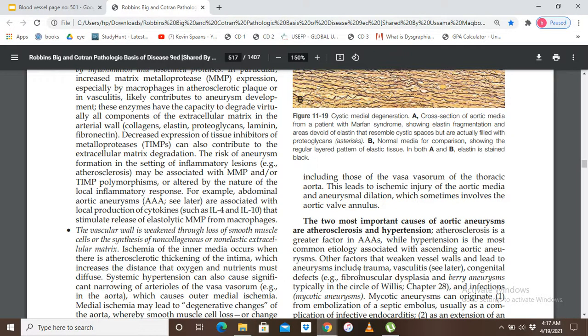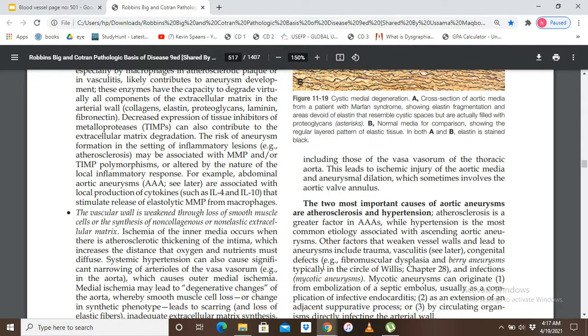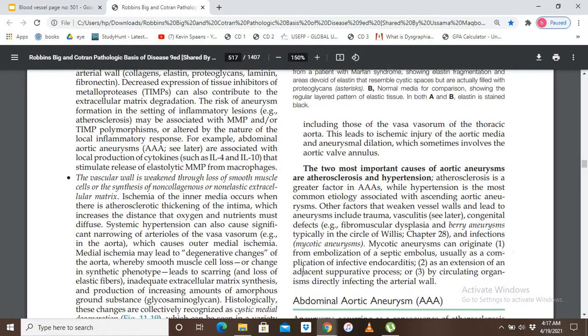Other factors that weaken vessel walls and lead to aneurysm include trauma. These are minor factors that contribute to aneurysm, for example trauma, vasculitis, congenital defects such as fibromuscular dysplasia, and aneurysm typically in the circle of Willis, and infections, for example mycotic aneurysms. Mycotic aneurysms can originate from embolization of a septic embolus, usually as a complication of infective endocarditis, as an extension of an adjacent suppurative process, or by circulating organisms directly infecting the arterial wall.